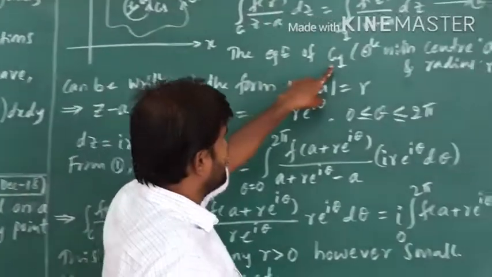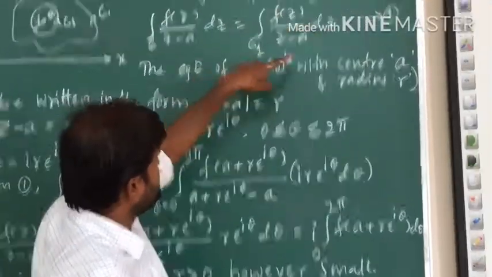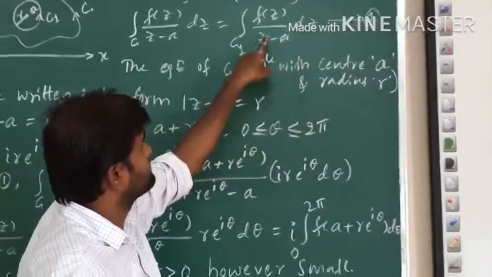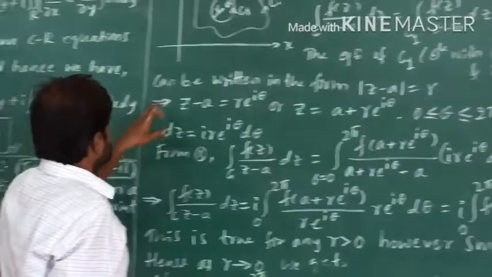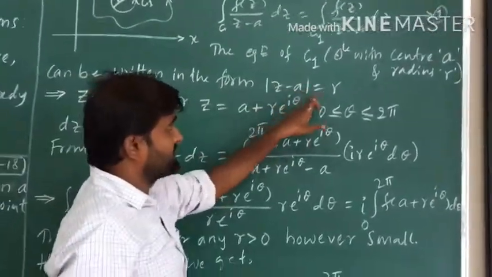The equation of C1: this circle with center A and radius r can be written as modulus of z minus a equal to r.